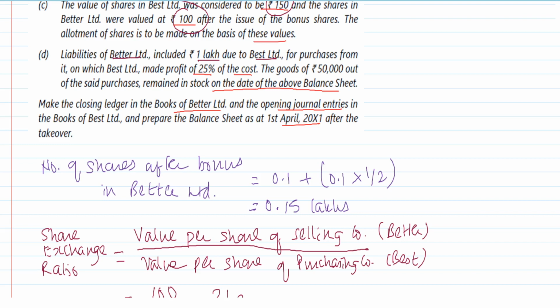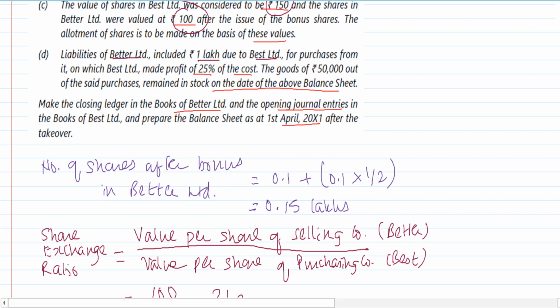As long as I am doing separate business and you are doing separate business, I can say that you have to pay me 1 lakh rupees. But the moment the two of us join hands and we say that we are a single company, now as a single company, I cannot say that I have an obligation to myself. So we have to eliminate this from the liability side, also from the asset side. Liability has a credit balance, asset has a debit balance. So liability will be debited and the asset will be credited. And automatically this 1 lakh will be removed. So that was a case of mutual obligation.